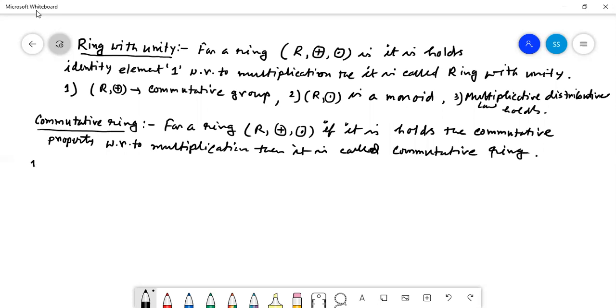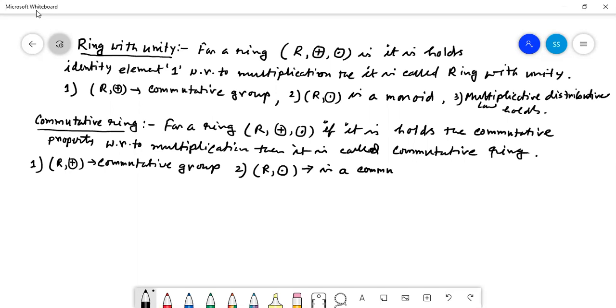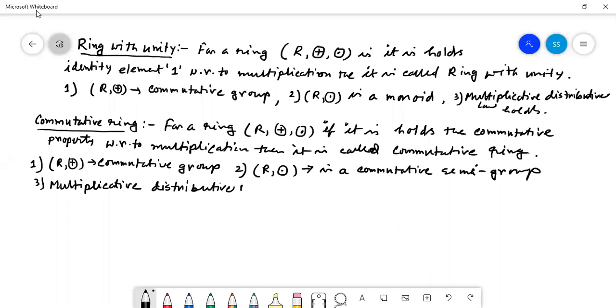Commutative ring. That is, number 1, R plus is a commutative group, number 2, R dot is a commutative semigroup, and number 3, the multiplicative distributive law holds.